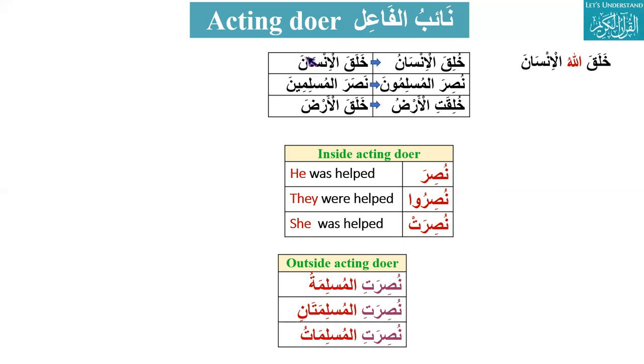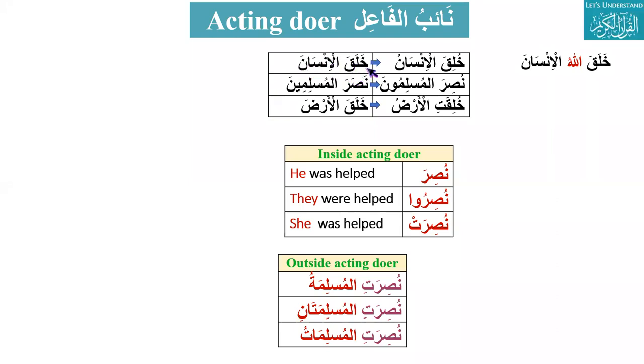So we just make it marfu, insanu. Now instead of this maf'ul, it becomes a doer. This is called acting doer. So now we find the doer and we can translate it as: the human was created.